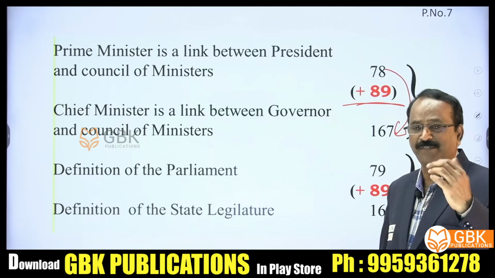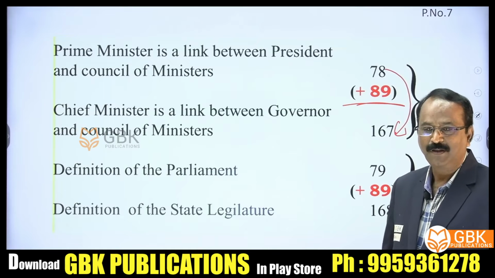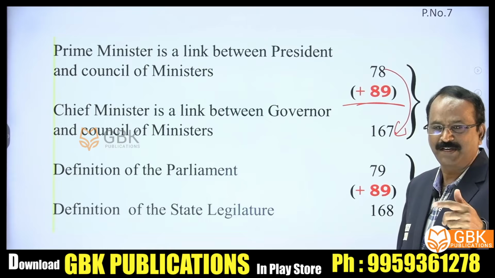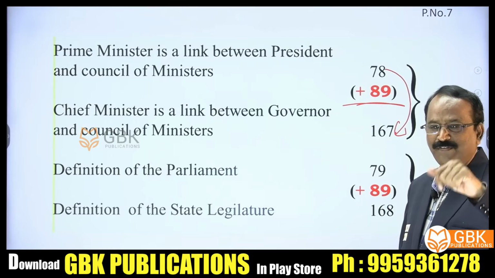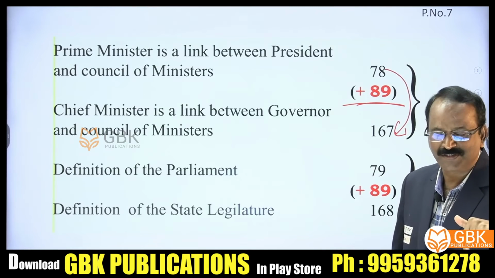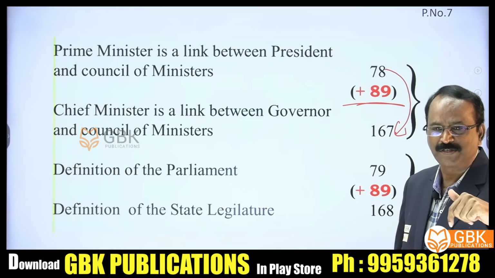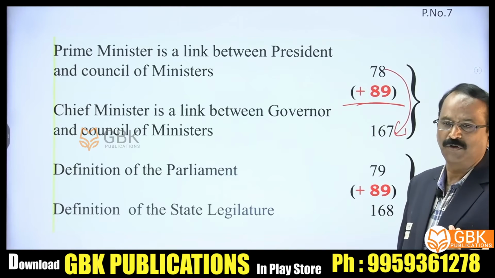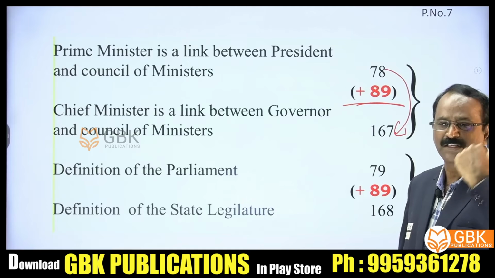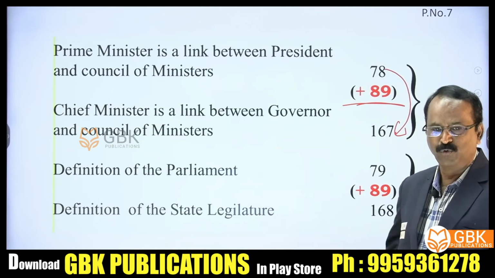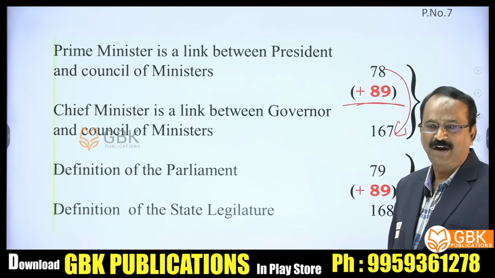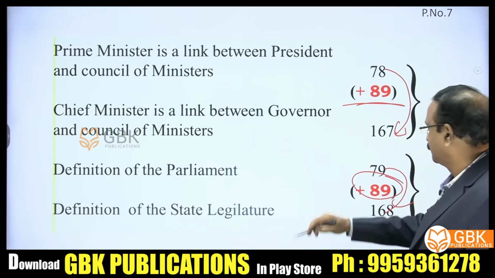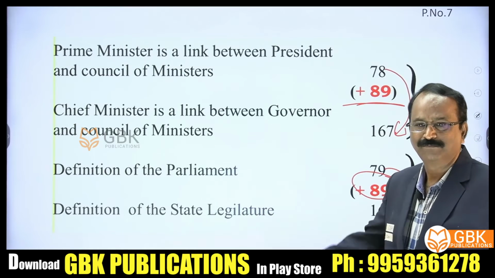Next, come to another important article, the definition of Parliament. Yes, Article 79 defines Parliament. Parliament means the President, Lok Sabha, Rajya Sabha. That is the definition technically given under Article 79. The state legislature is defined similarly. State legislature means the Governor, the lower house, and the upper house, if there is one. That constitutes the state legislature. If you know Article 79, just add 89, and you get the definition of the state legislature at the state level. So 79 is equal to 169 by adding 89. That's all.